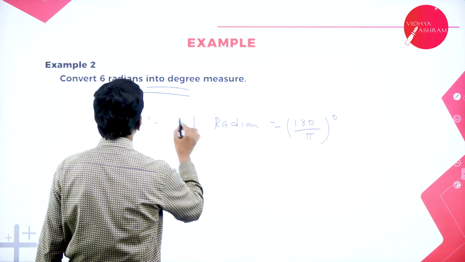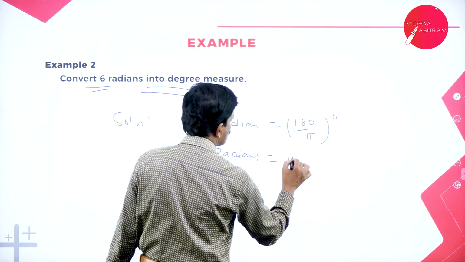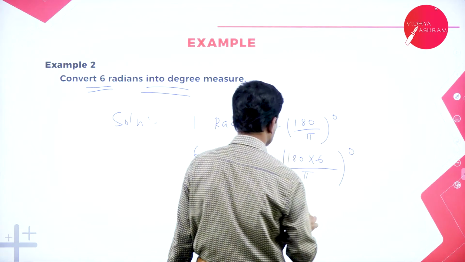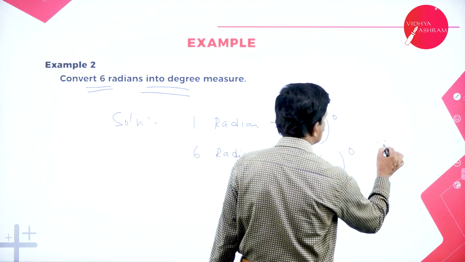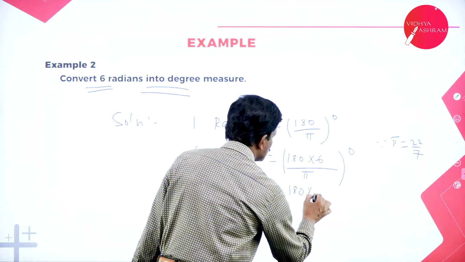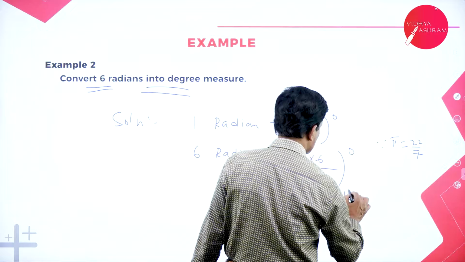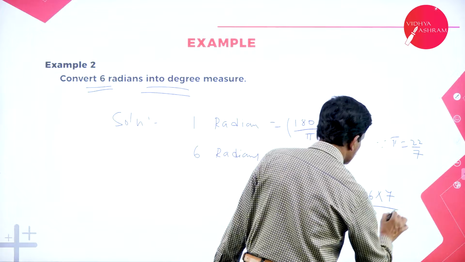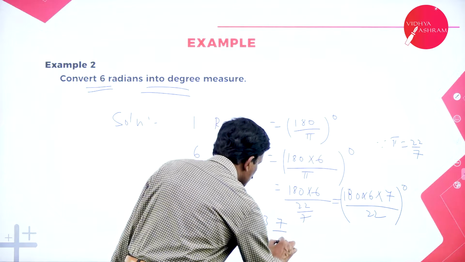How many radians do we want to convert? 6 radians. 6 radians is equal to 180 into 6 divided by pi. Here just put the value of pi. Since pi is equal to 22 by 7, you substitute here 180 into 6 divided by 22 by 7, that's equal to 180 into 6 into 7 divided by 22 degrees. If you simplify this, we will get 343 and 7 by 11 degrees.